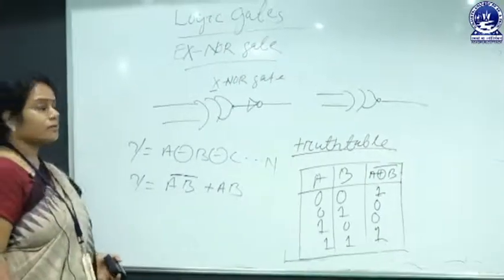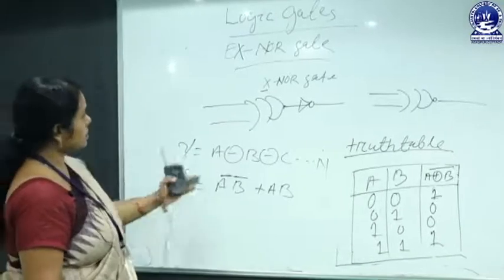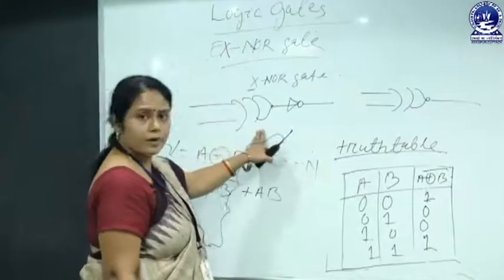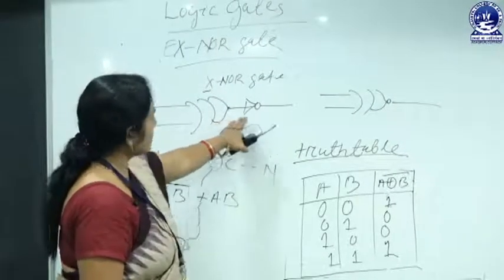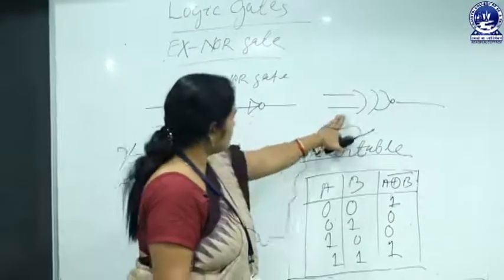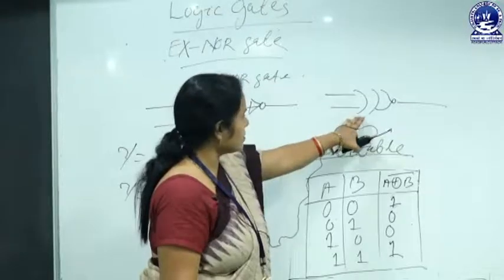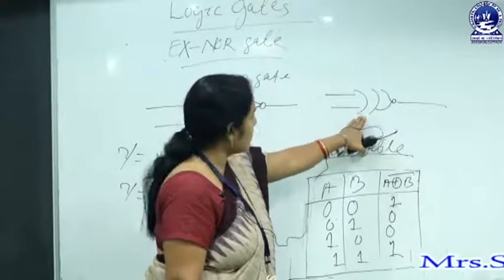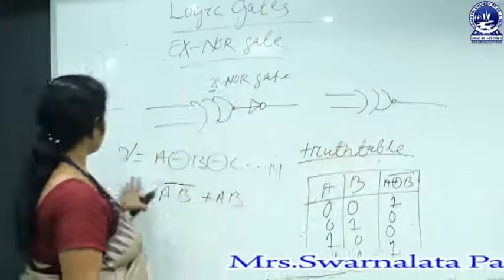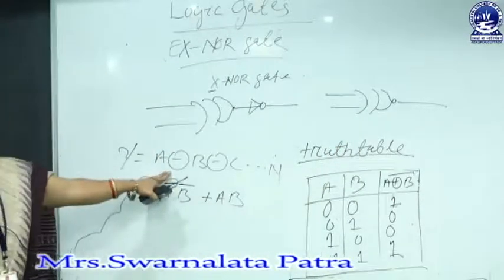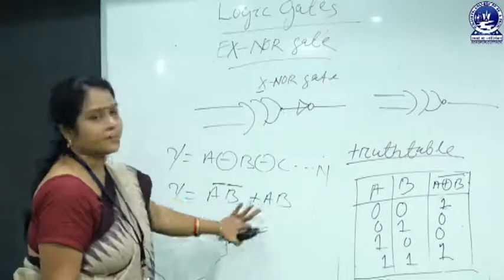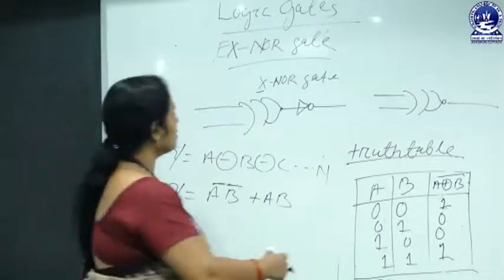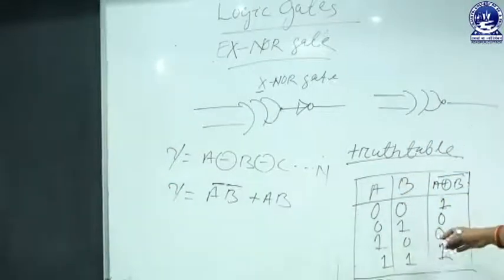Let us discuss about XNOR gate. This is the symbolic representation of XNOR gate. This is the XOR plus NOT. This is also another logical diagram of XNOR gate. This is the expression for XNOR gate. This is the expression A bar B bar plus AB, and this is the truth table for